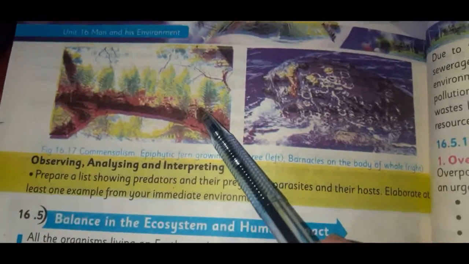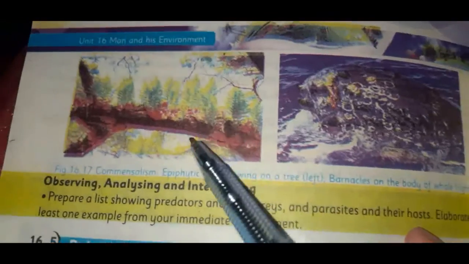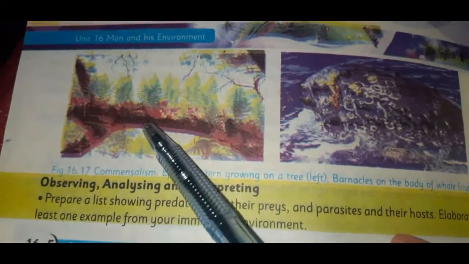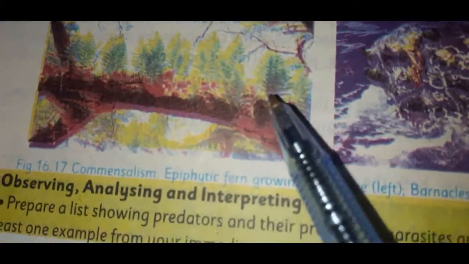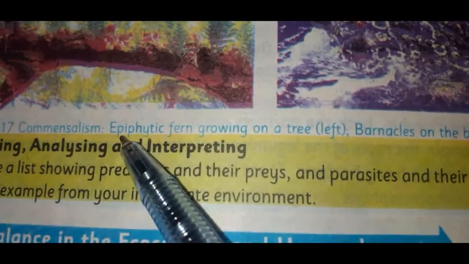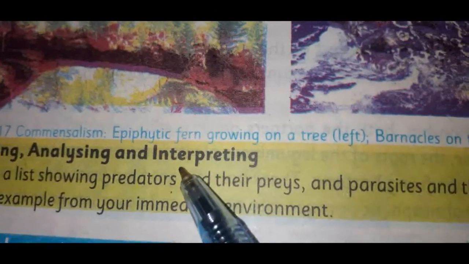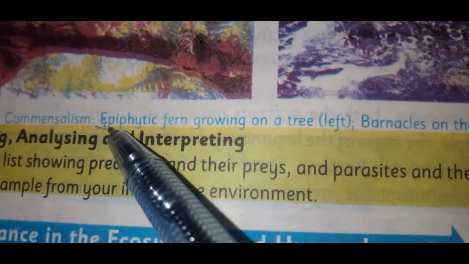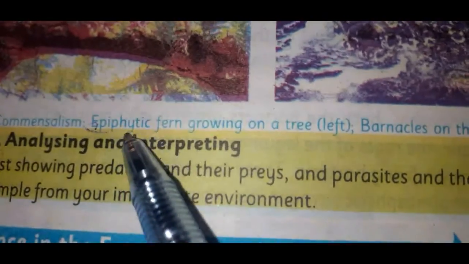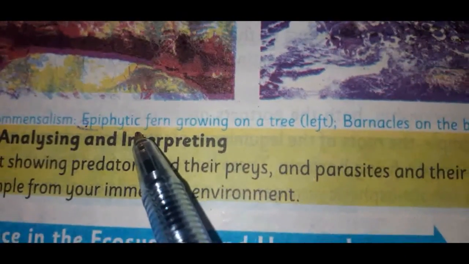Here in your book, this is the example of the orchids. See, it's a tree and this tree is bearing some orchids, or allowing some orchids to live over it. Here you see the word epiphytic. The word epi means on or above or outside, whereas phytic means plants.